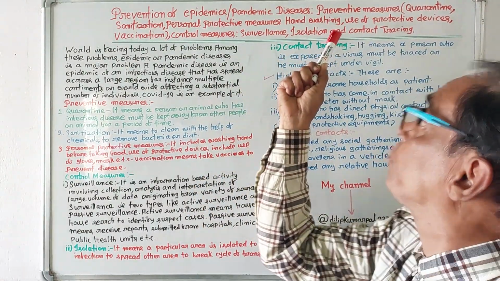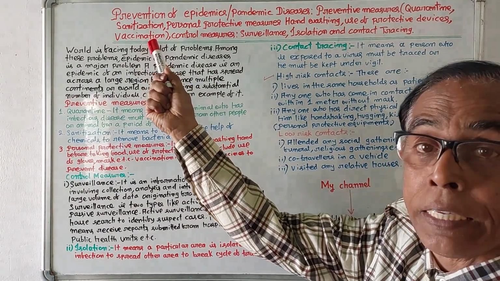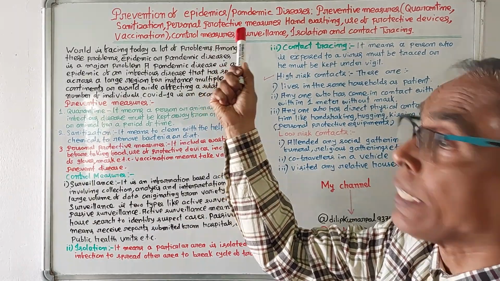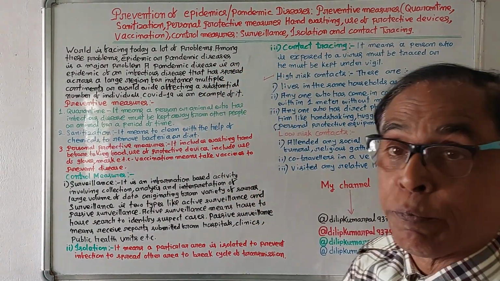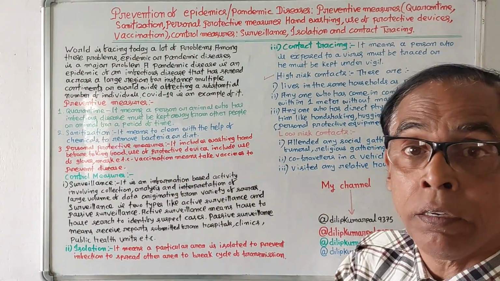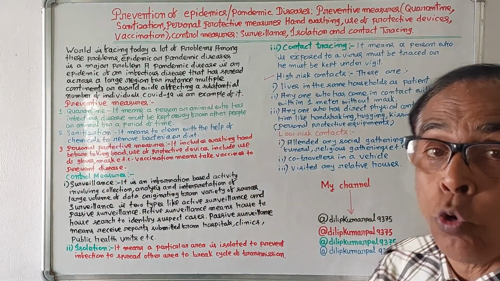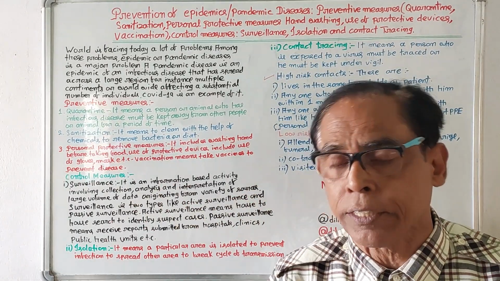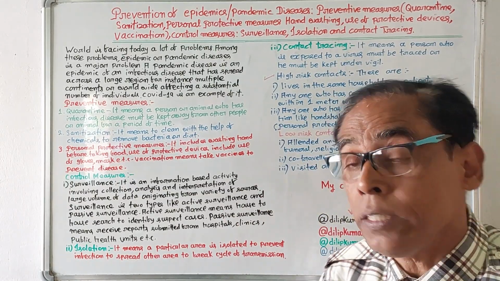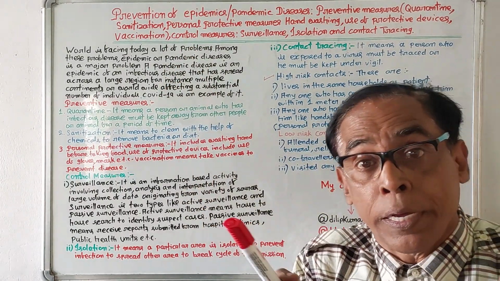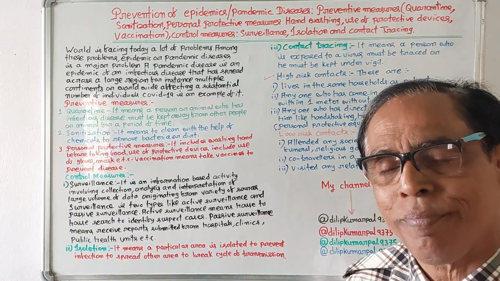preventive measures like quarantine, sanitation, personal protective measures like hand washing, use of protective devices, vaccination and control measures, surveillance, isolation and contact tracing. So today's topic is prevention of epidemics or pandemic diseases.